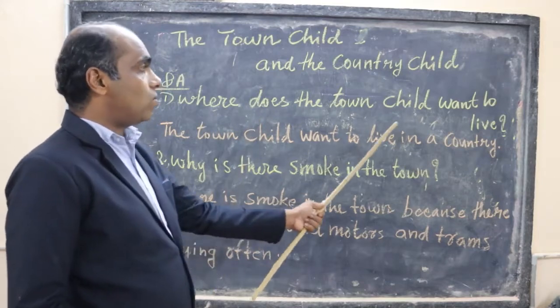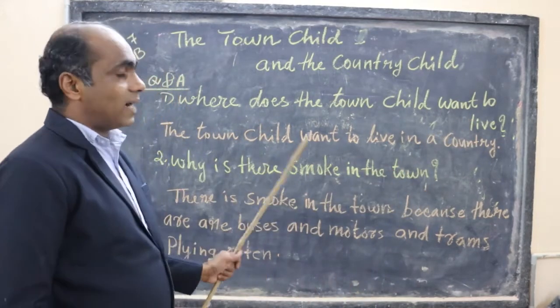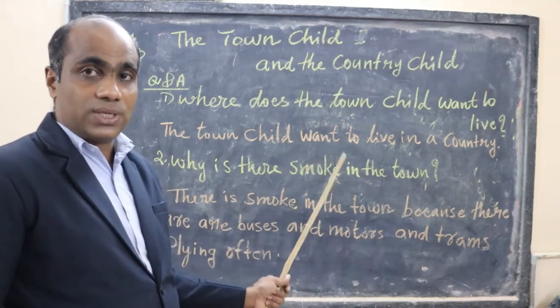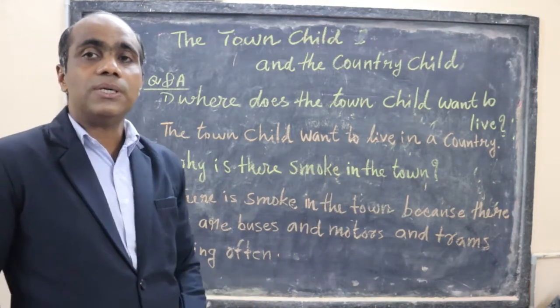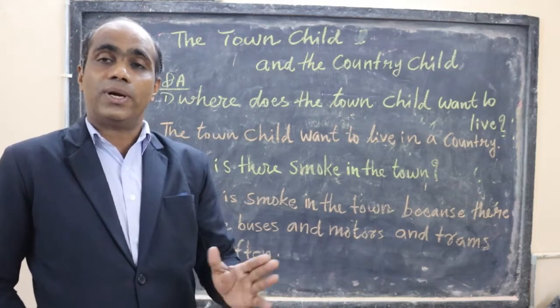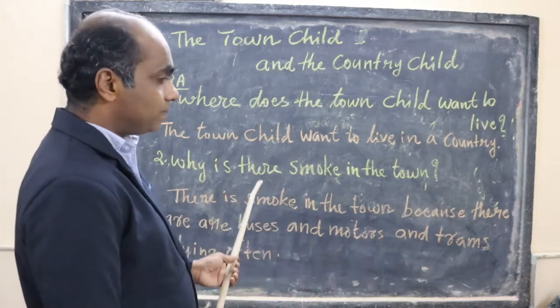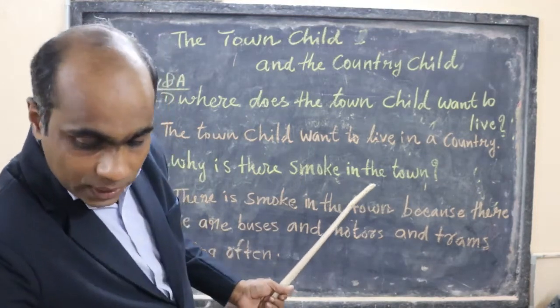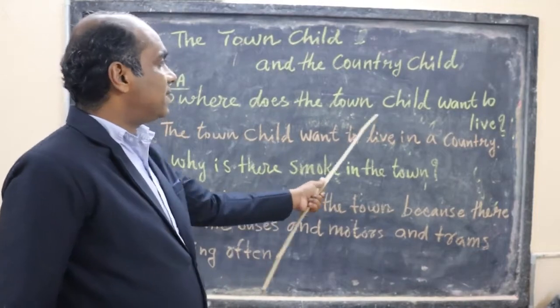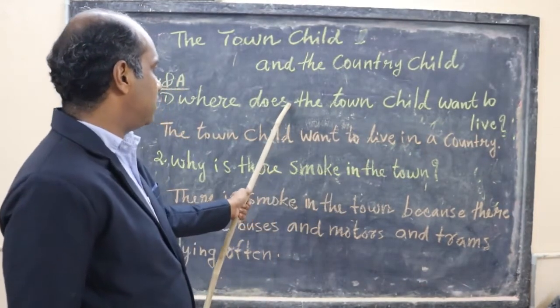Where does the town child want to live? So when you write answers, always look at the question, and most often your answers will start from the question or within the question. So look here. We have, where does the town child want to live? So you start your answer from here.